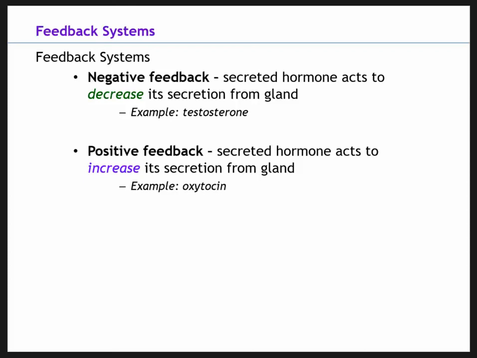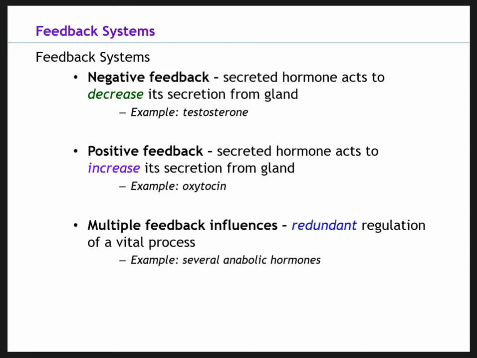Let's talk about the next one. The next one is not positive or negative, but it basically requires multiple hormones to have a multiple feedback influence system. So it's the redundant regulation of a vital process. These multiple feedback influences are signals not based on feedback from one hormone, but from several systems of hormones.